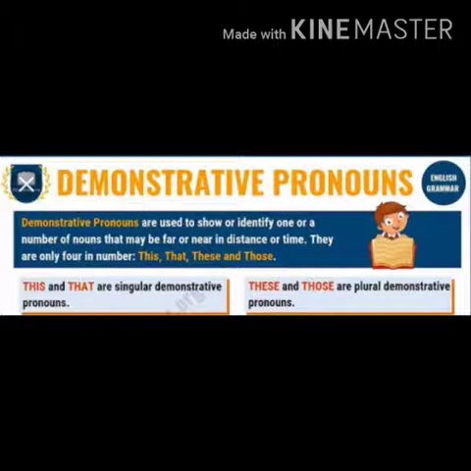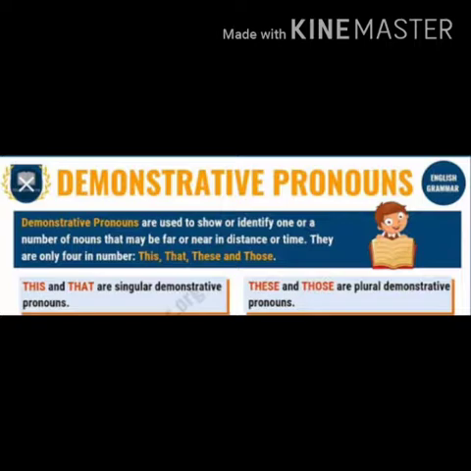They are this, that, these and those. This is used when the thing is near and singular. That is used when the thing is far away from you. For plural, you use these for nearer ones and those for far ones. Clear with the demonstrative pronoun?